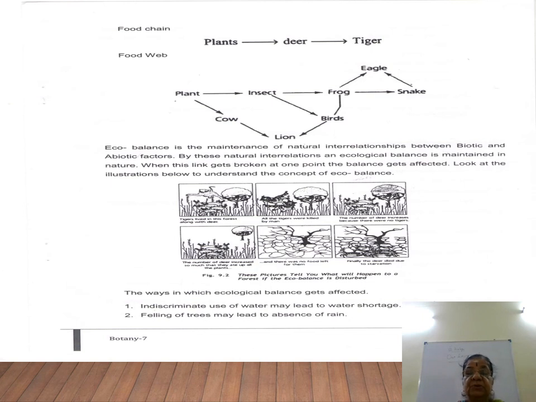So this is called a food web. They are interconnected. When food chains are interconnected, it is called a food web. I hope you are able to follow this. This is very important. Given this representation, I will ask you to write 2-3 food chains to represent the food web. Understand that. I will ask. Okay. So this is food web.